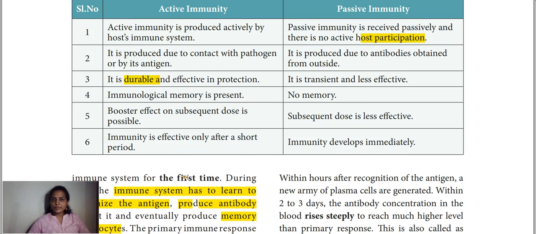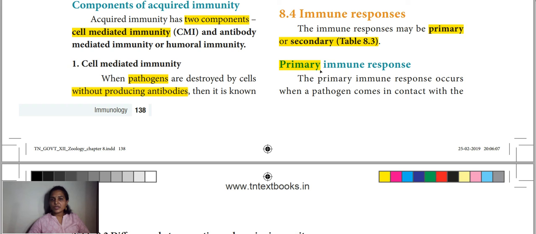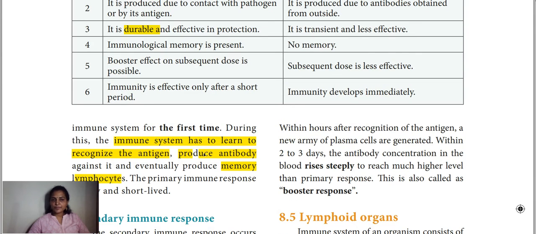So from the heading you can write the answer. Primary immune response: once the pathogen enters the body the first time, it has to recognize who that is and how to destroy it. It has to make a plan. It has to recognize, then produce antibody to kill that antigen, and then produce memory lymphocytes. So the process is slow and short lived, right?